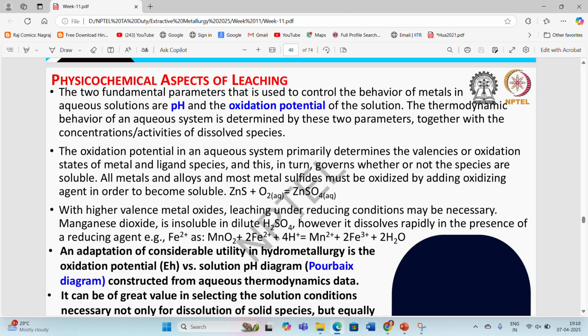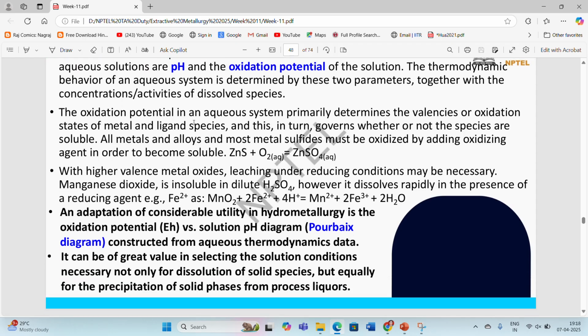The thermodynamic behavior of an aqueous system is determined by these two parameters together with the concentrations or activities of dissolved species. The oxidation potential in an aqueous system primarily determines the valencies or oxidation states of metals and ligand species, and this in turn governs whether or not the species are soluble.